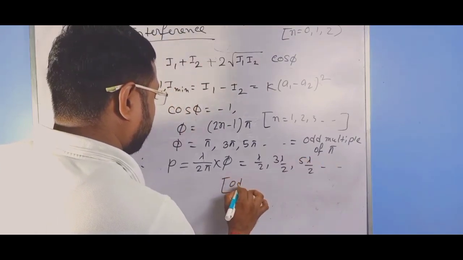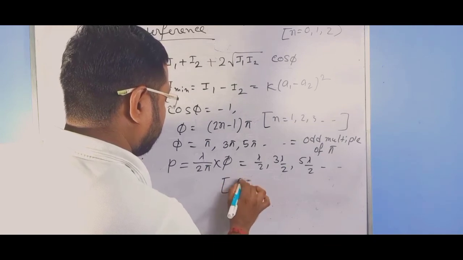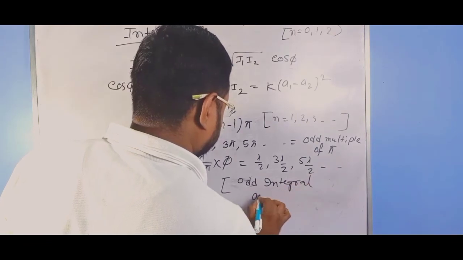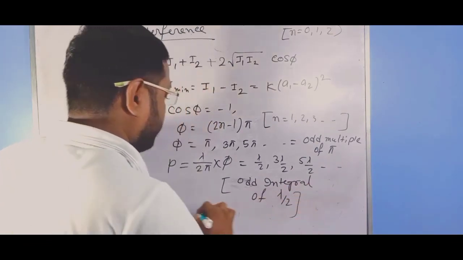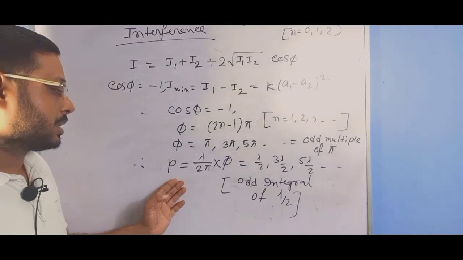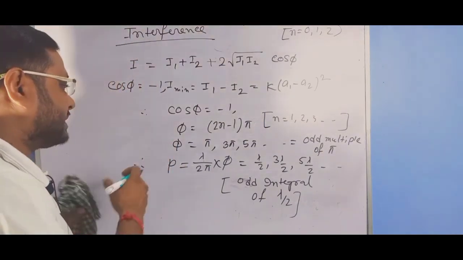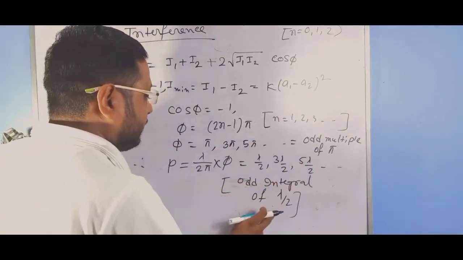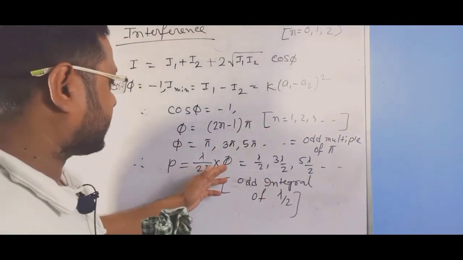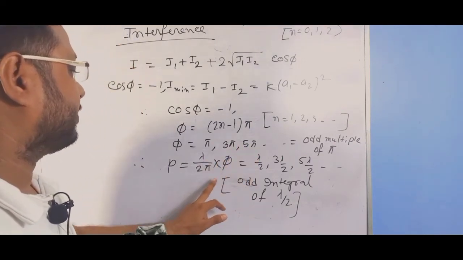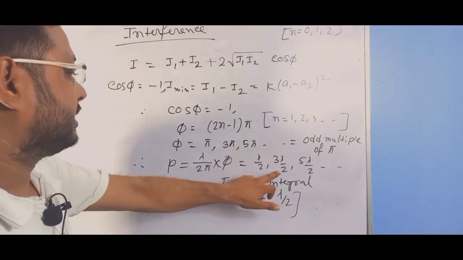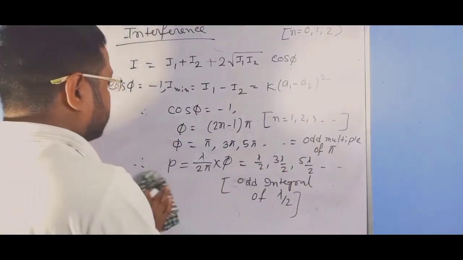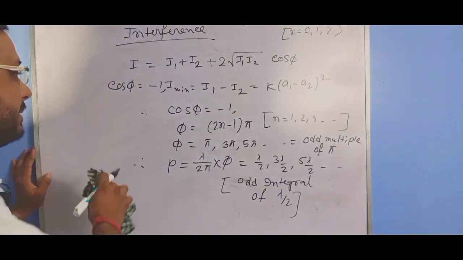So it is an odd integral multiple of lambda by 2. So the condition of destructive interference is that the phase angle must be an odd multiple of pi and the path difference is an odd integral multiple of lambda by 2. If we take phi equal to pi, then lambda by 2; phi equal to 3 pi, then 3 lambda by 2, and 5 lambda by 2. So this is the condition of constructive and destructive interference.